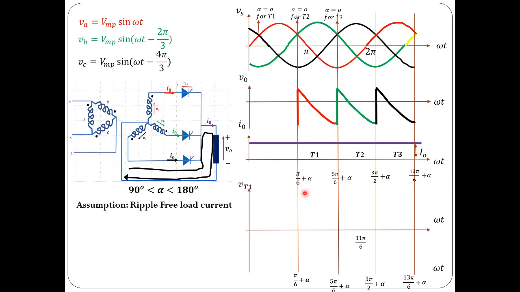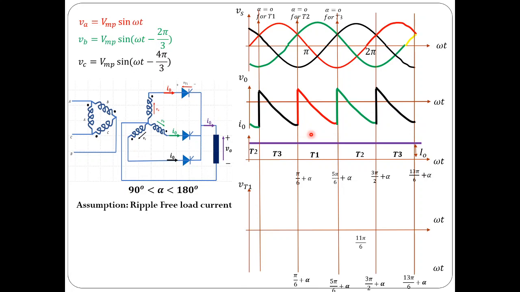So for one complete cycle of the input supply voltage, I explained the operation of this 3-phase half-wave rectifier. Now if you observe carefully, once again you can see that we have 3 pulses within completion of one cycle of input supply voltage. So this is known as a 3-pulse converter. A 3-phase half-wave rectifier with continuous or ripple-free load current is also known as a 3-pulse converter.